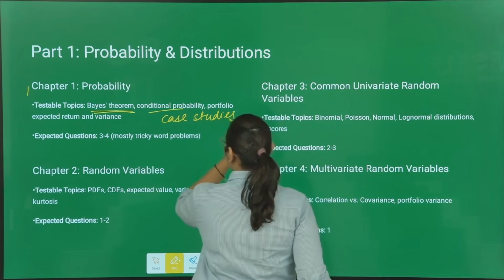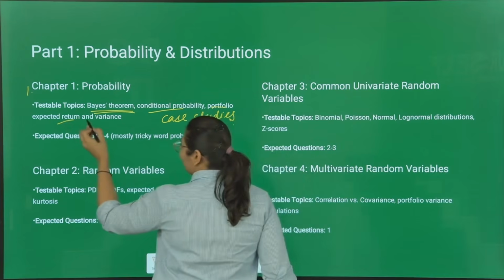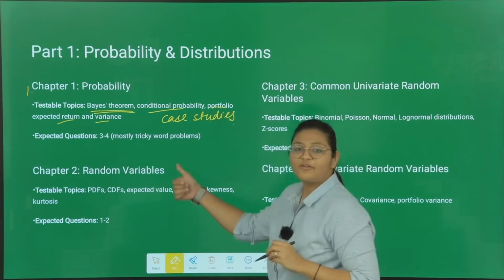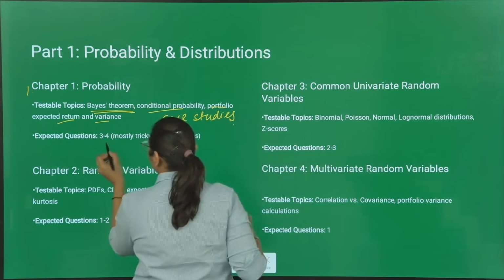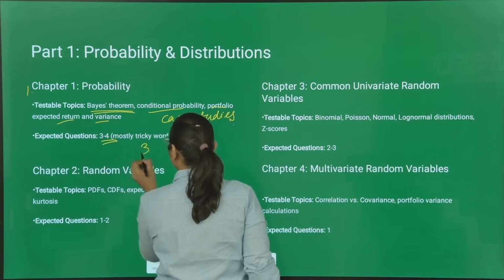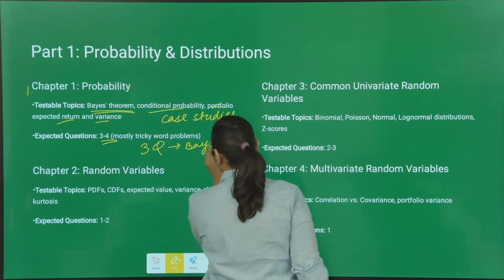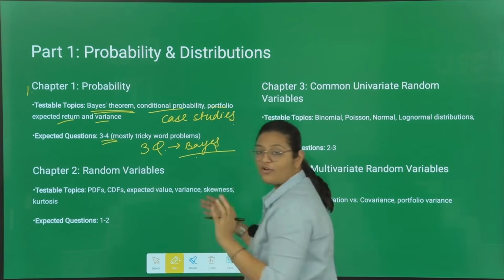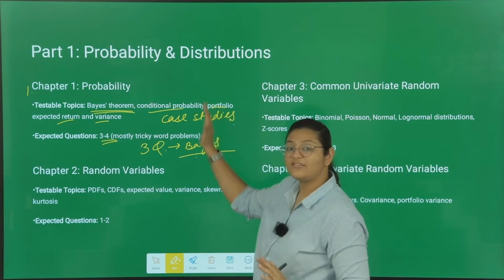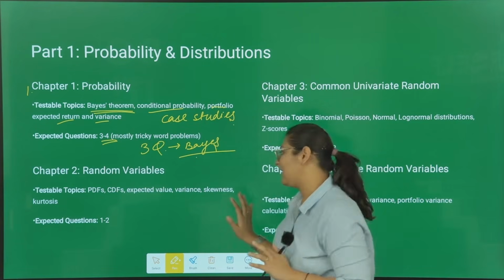Then conditional probability, portfolio expected return and variance. From this chapter you can expect around 3 to 4 questions. 3 questions mostly, and all the 3 questions mostly from Bayes, and all of them are case study based. So make sure that you know Bayes theorem very nicely.